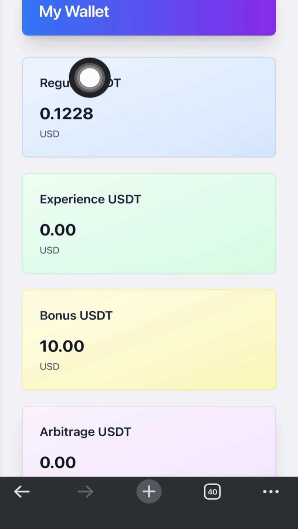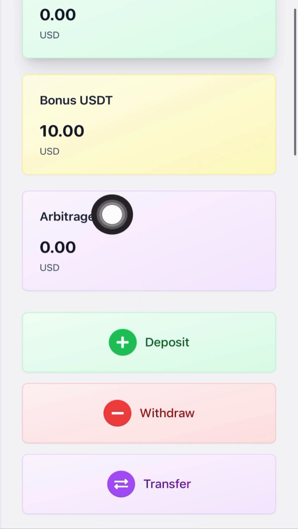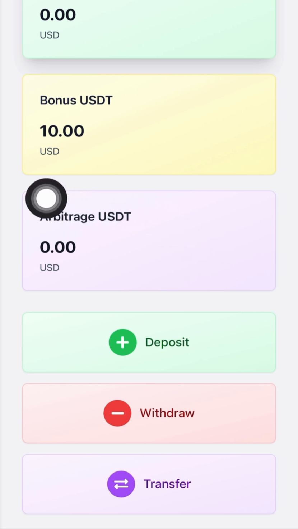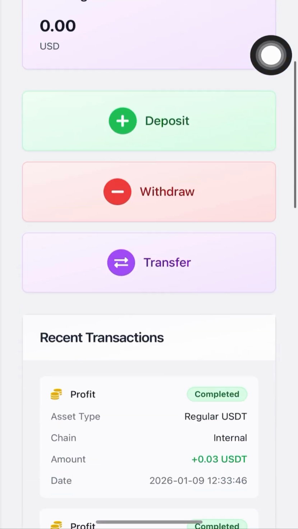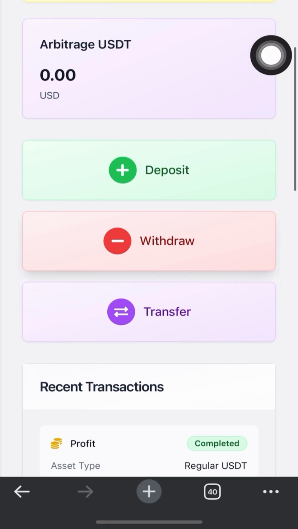But the moment you transfer the money from regular to arbitrage, that's when you use it to trade, because you can only use the money that is in your arbitrage wallet to trade, and you can only withdraw money that is in the regular USDT.